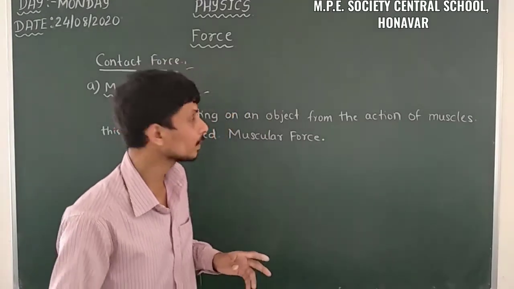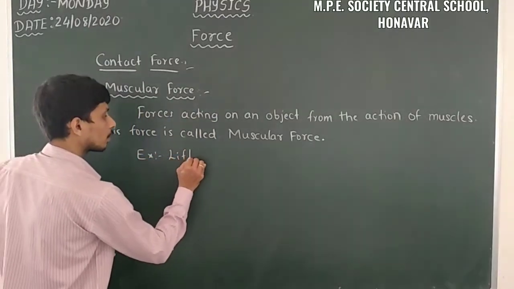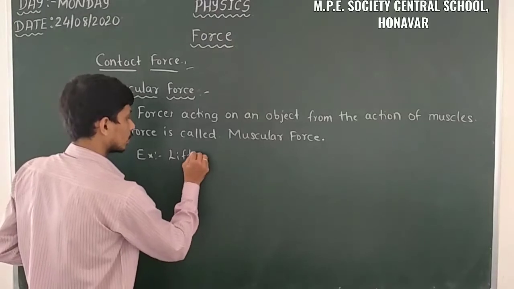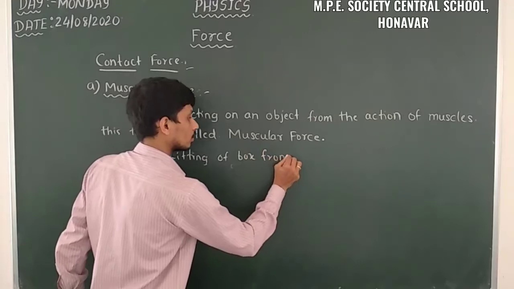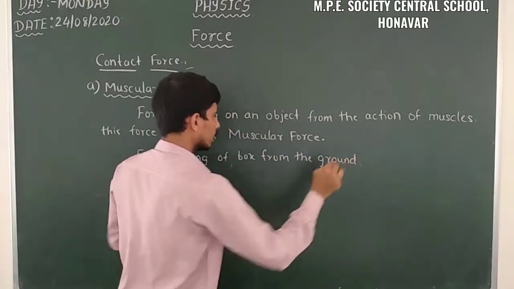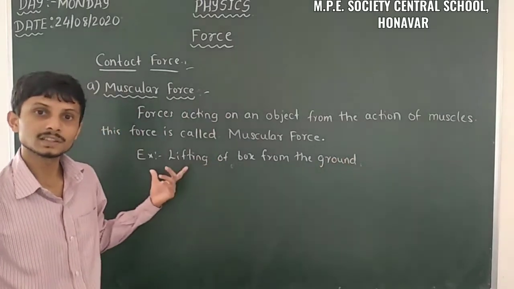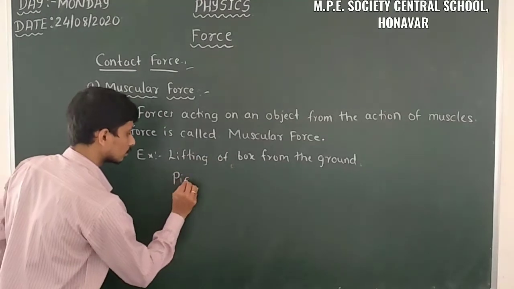For example, we can take lifting of a box from the ground. Here we have to apply our muscles to lift the box. Then picking of stones.